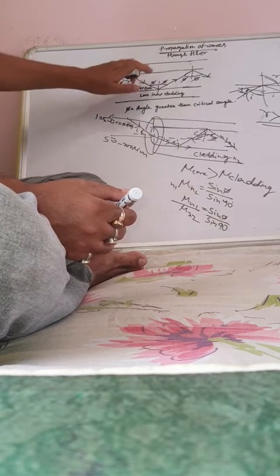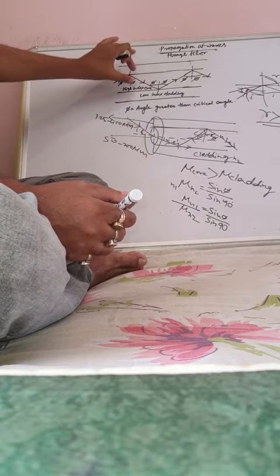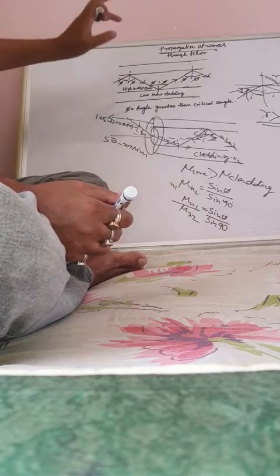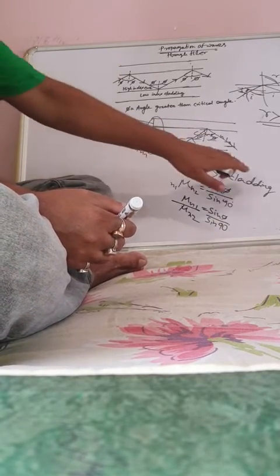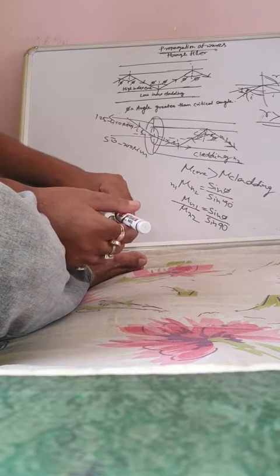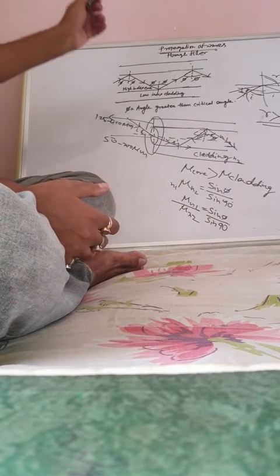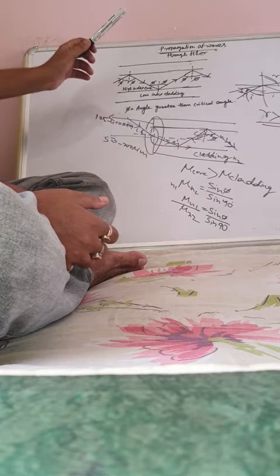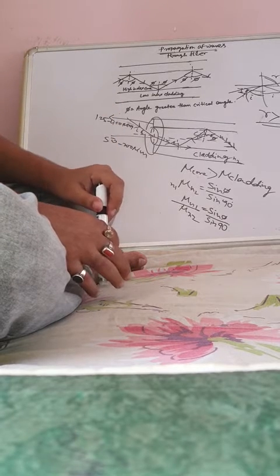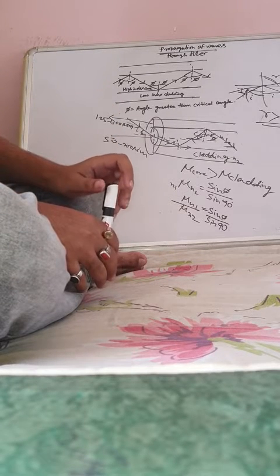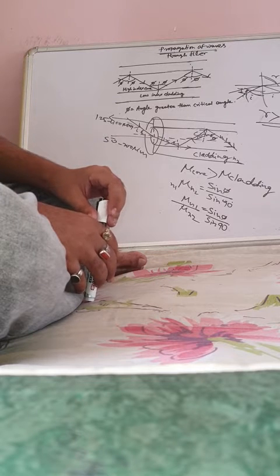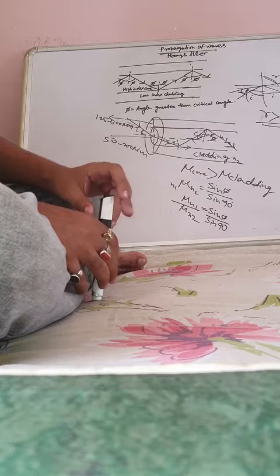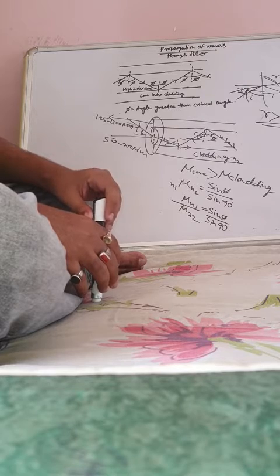So here it happens because the denser medium is the core and the lighter medium is the cladding, since mu core is greater than mu cladding. The refractive index of the core is greater than the refractive index of the cladding. So this is the process by which the waves propagate or travel through the optical fiber.